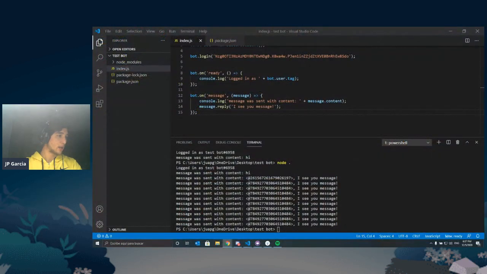So let me just open this up. So again, this is a great way of doing a bot, but there's many challenges. For example, what we just saw, it's sending a message to itself over and over and over again. So what we want to do is we usually use prefixes when building commands for Discord.